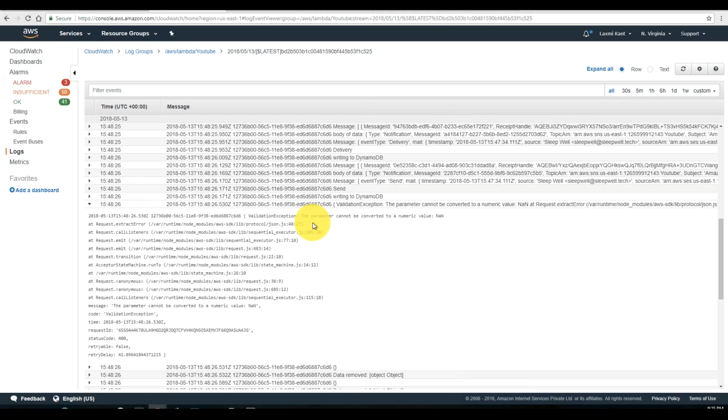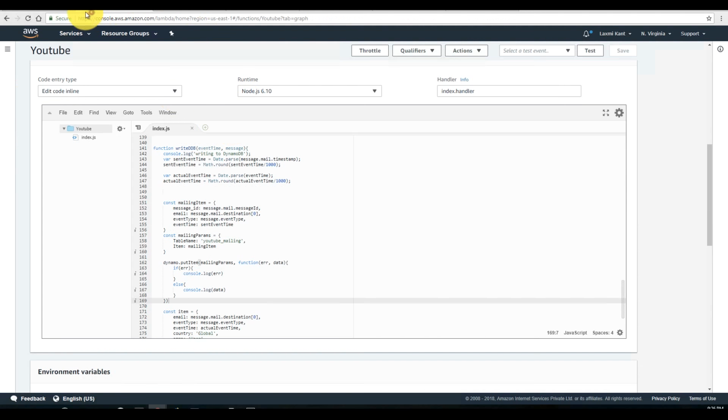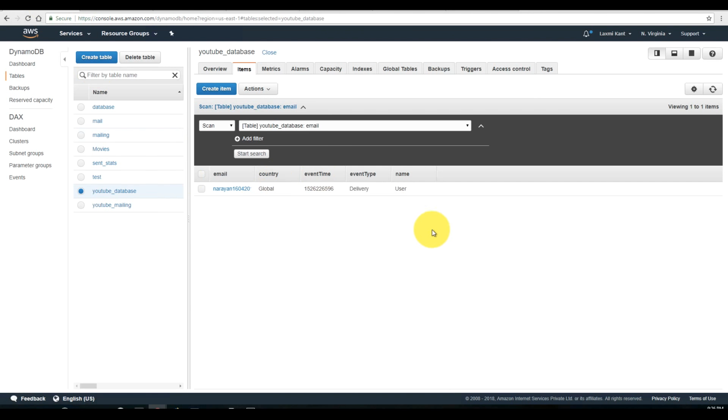Don't worry, I'll get it. Some parameter is being converted. Okay, so I'll see that later, but let's first see whether it has updated it or not.